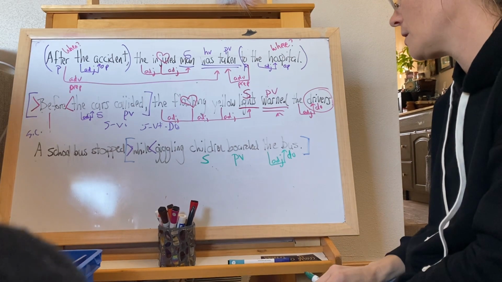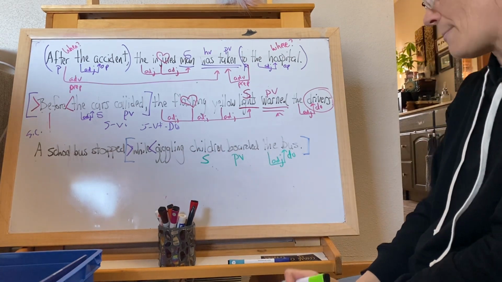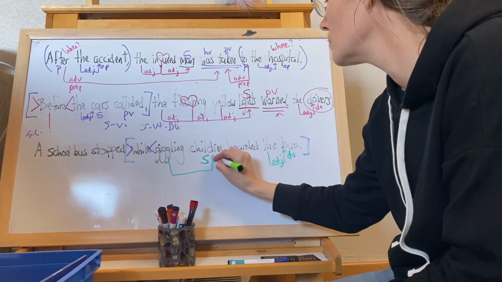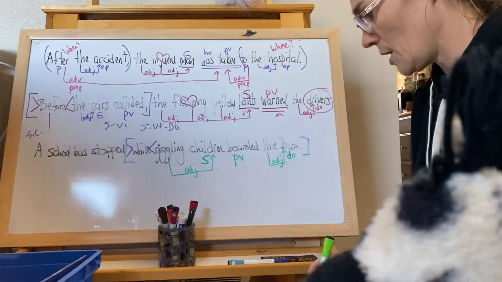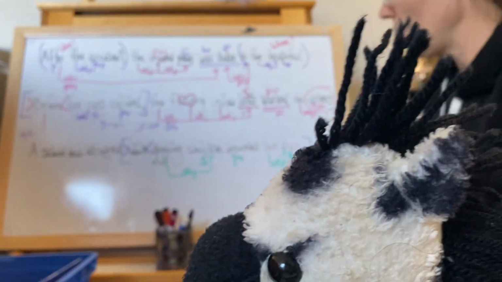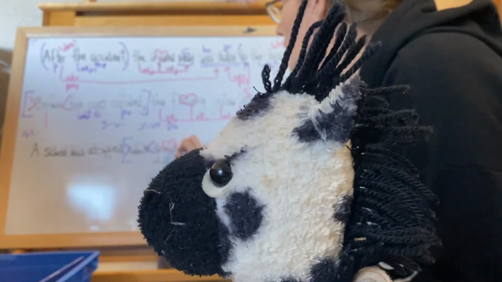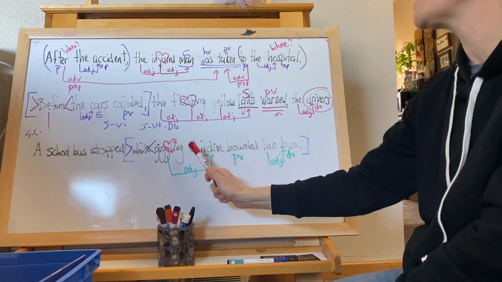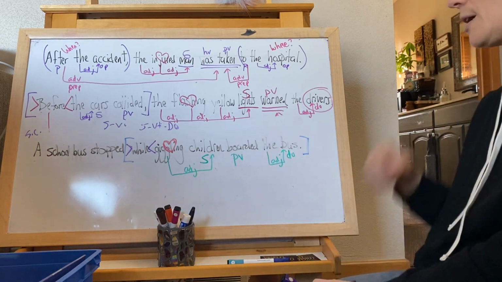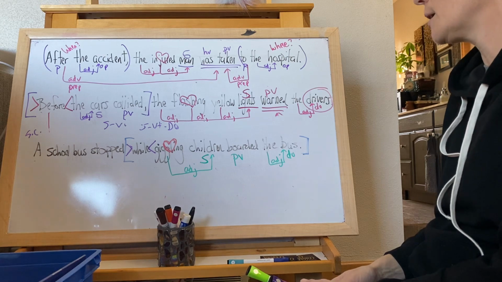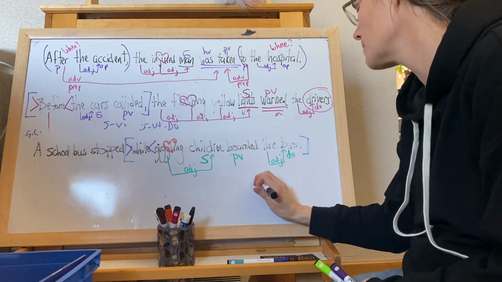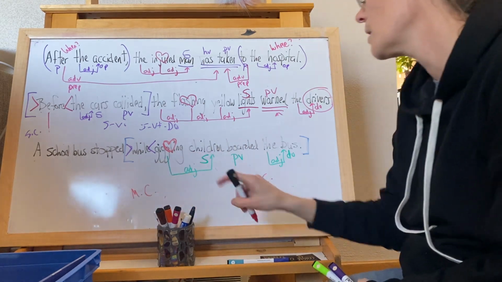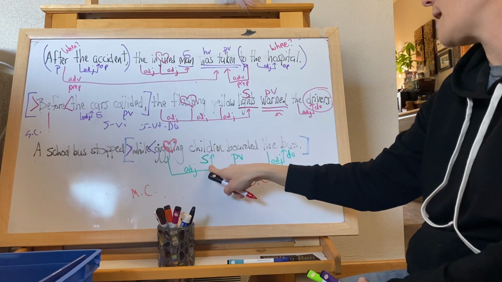We have giggling. What's that modify? Children. But it's a participle. It is an adjective, but the heart of this word is a verb. Giggling is a verb, but here it's telling you what kind of children, which children, the giggling children. So this is our subordinate clause. The pattern for our subordinate clause is an SVTDO.